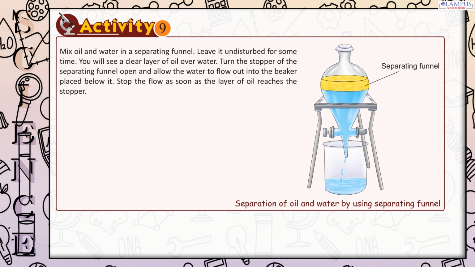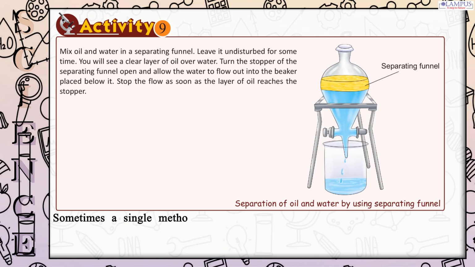Activity 9. Mix oil and water in a separating funnel. Leave it undisturbed for some time. You will see a clear layer of oil over water. Turn the stopper of the separating funnel open and allow the water to flow out into the beaker placed below it. Stop the flow as soon as the layer of oil reaches the stopper. Separation of oil and water by using a separating funnel.